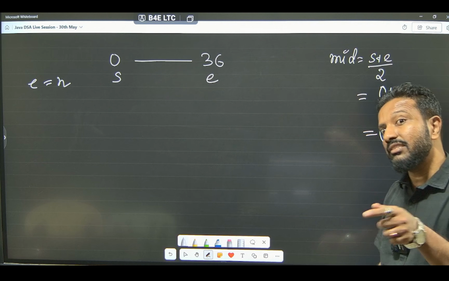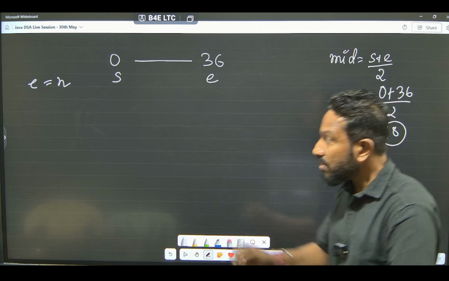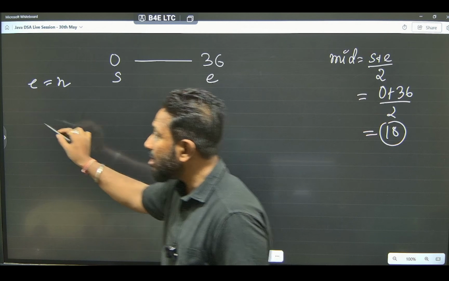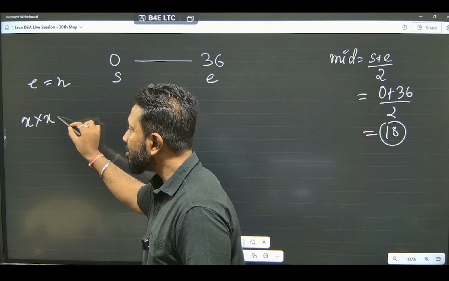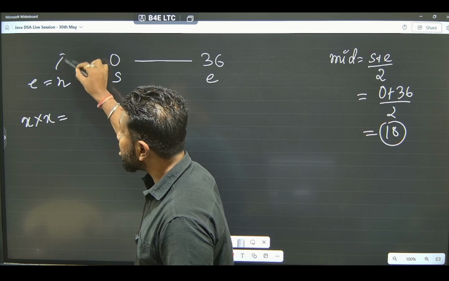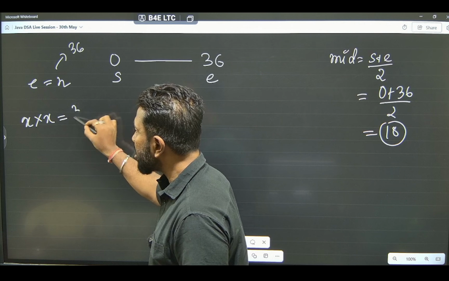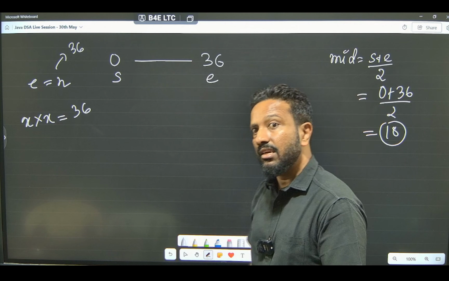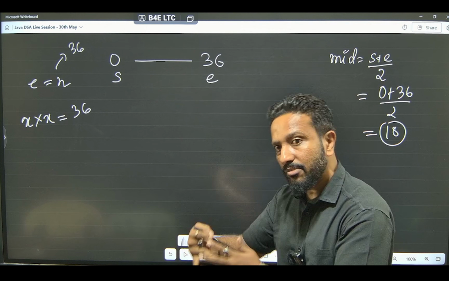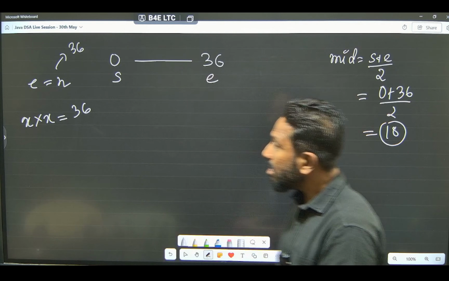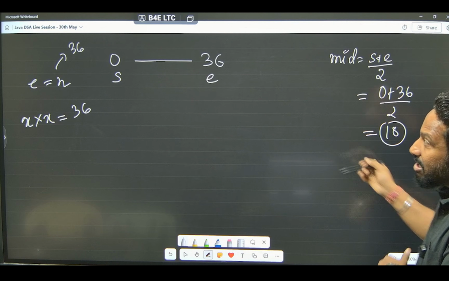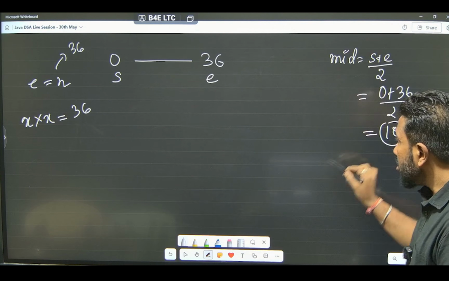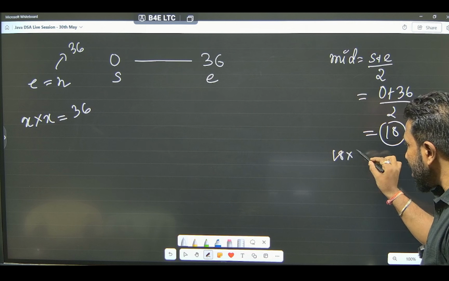Now, try to understand what we are trying to find out. We are trying to find out a number, some number x into x, that will give you this number 36. Number into number, the square of that number should give you 36. So, we got this number. Let's try to multiply this number and see if we are getting this or not. So, 18 into 18.